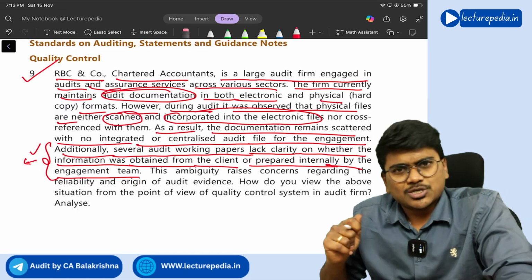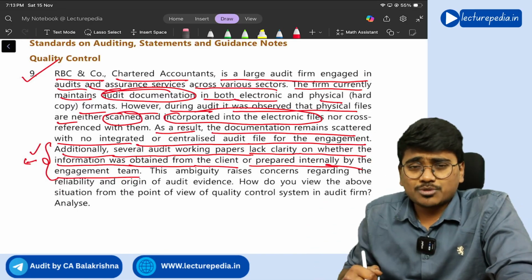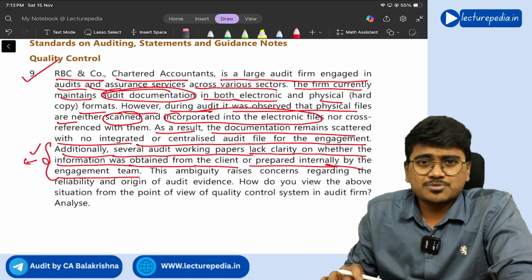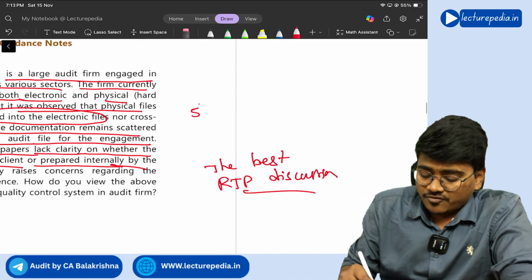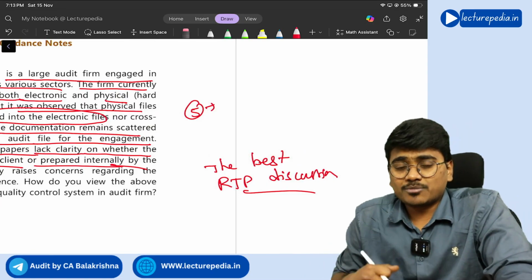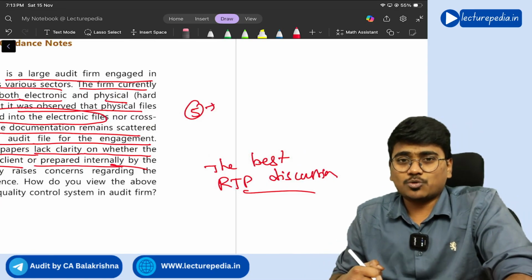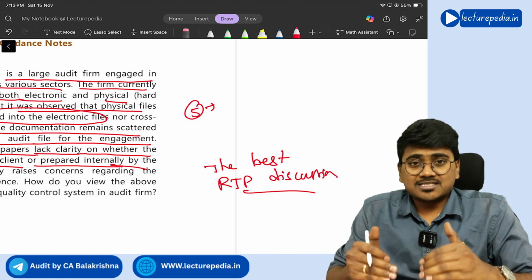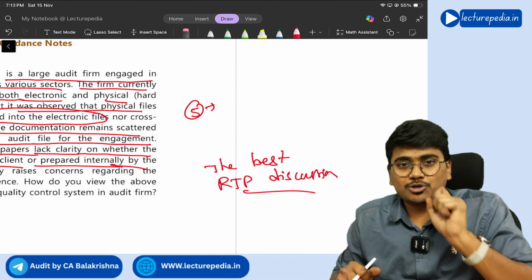So in SQC1, which element of system of quality control is this speaking about? Element number 5, engagement performance. In engagement performance, we have a lot of things again: engagement quality control review, documentation, all these things. From those, this is specifically dealing with the documentation aspect.